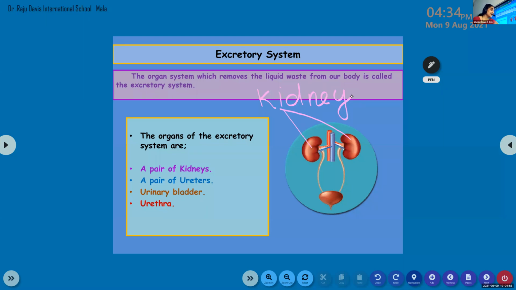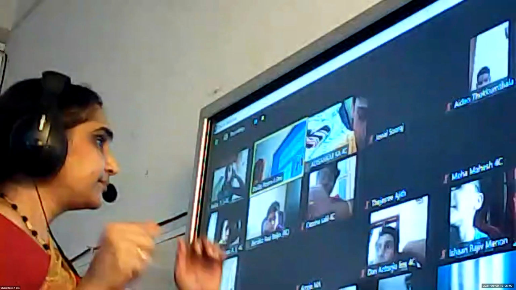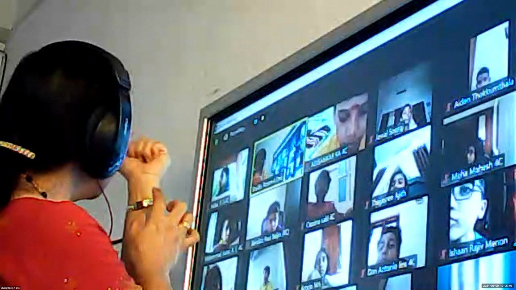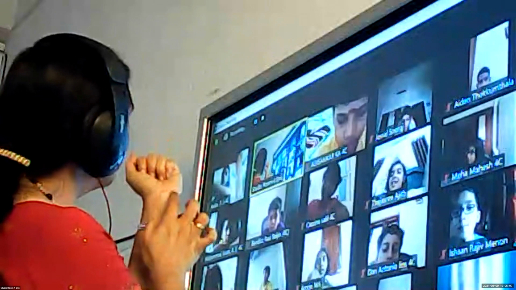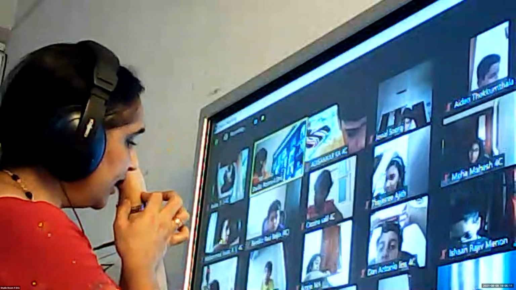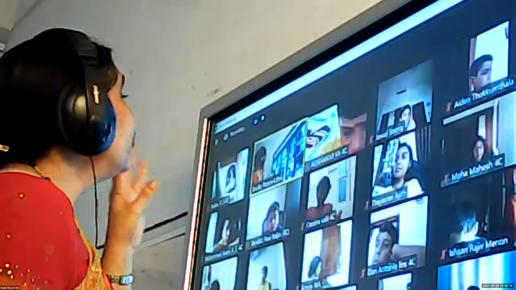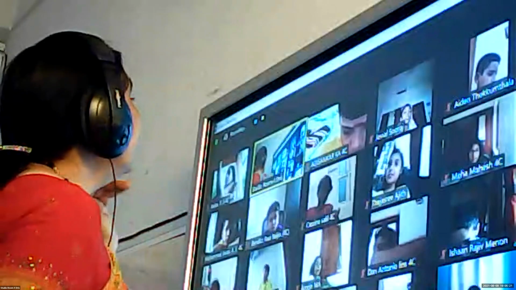Okay, the waste that is carried by the blood. So, children, when we look at our wrist, can you see a blue colored tube and a red colored tube? Can you see the bluish green one, and another red colored one? Isn't it? Both are blood tubes, blood vessels that carry blood.